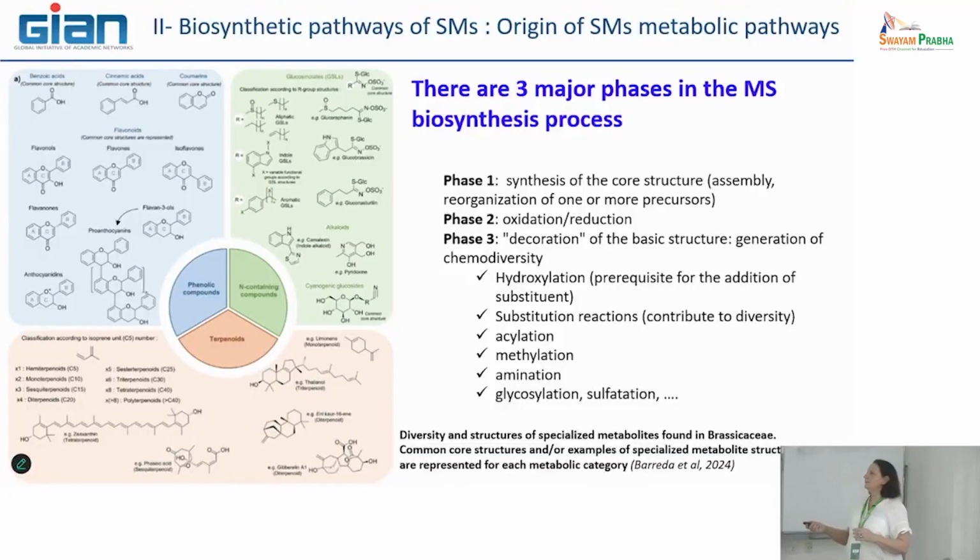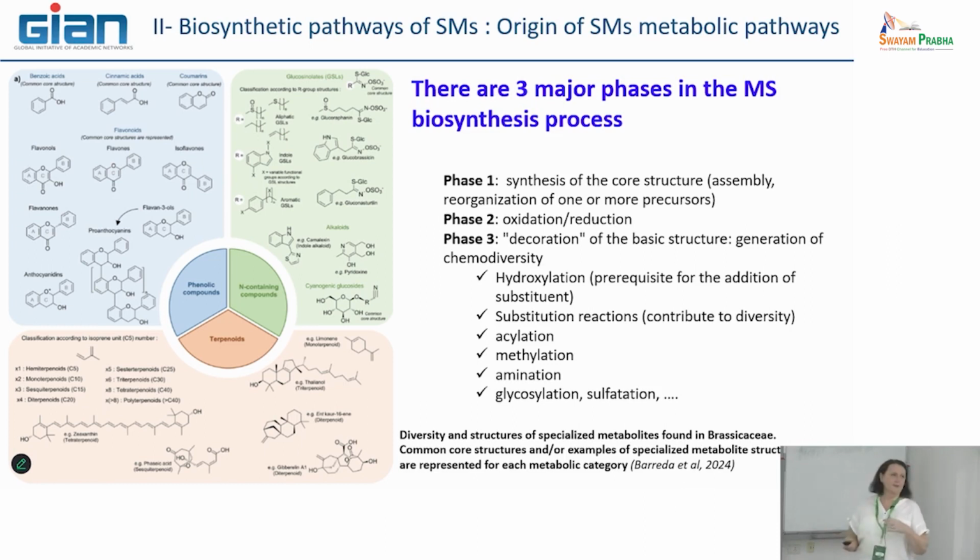Hydroxylation is a prerequisite for the addition of several types of substituents. So hydroxylases are very important to prepare the metabolites to receive new groups. This is why you have a lot of hydroxylation between the end of the second and the beginning of the third phase.